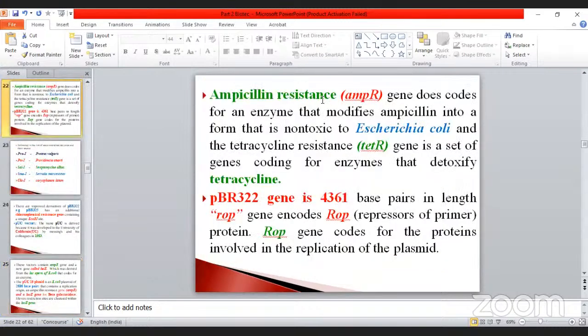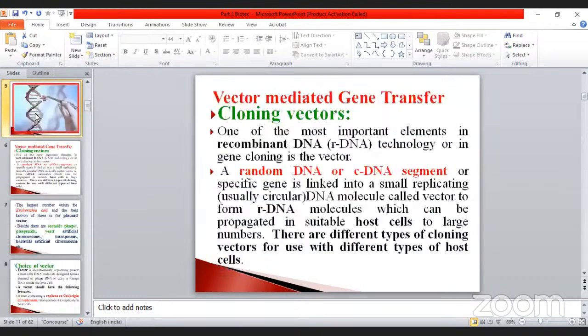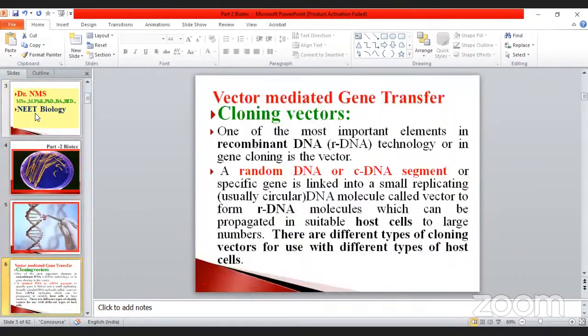So the remaining things we will see in the next classes. Today, I will summarize all those things that we already discussed. This is vector-mediated gene transfer. First of all, a cloning vector. How will the cloning vector be constructed? You know, there are two types of DNA molecules that are essential. One of the important elements in recombinant DNA technology or gene cloning is the vector. Random DNA or cDNA segments and specific DNA are linked to small replicating DNA molecules, and that is called recombinant DNA.